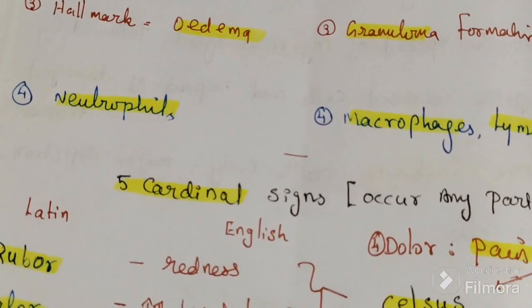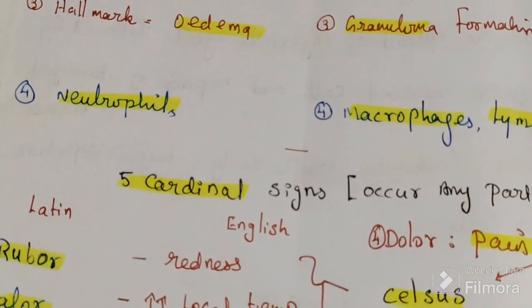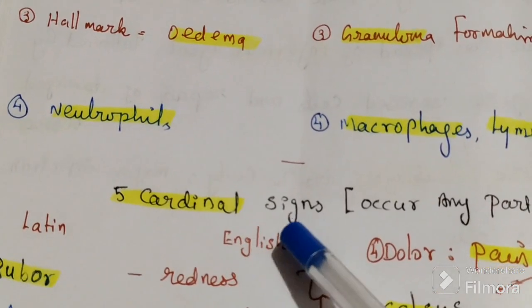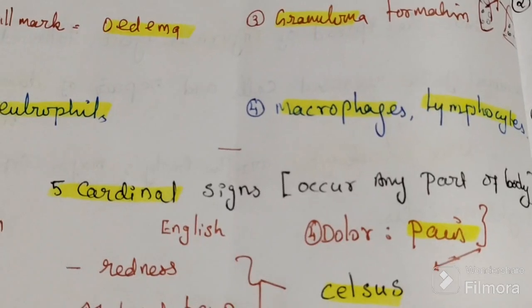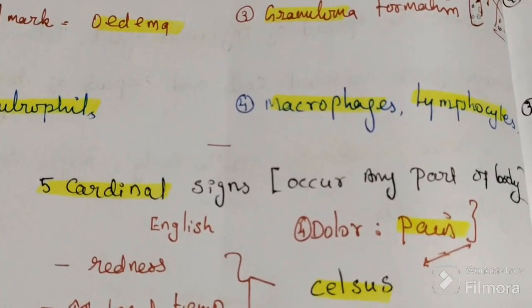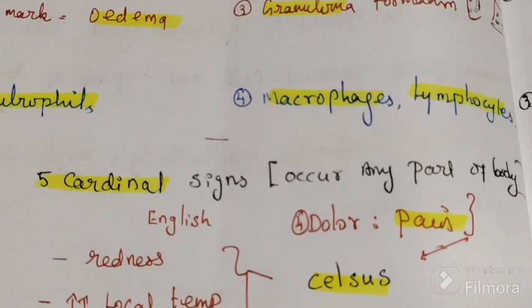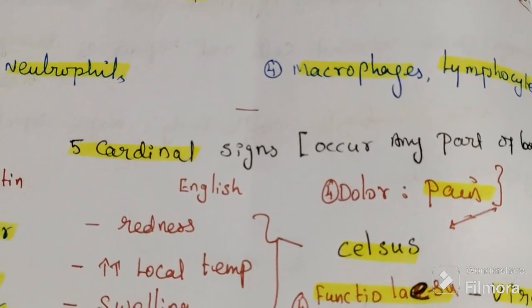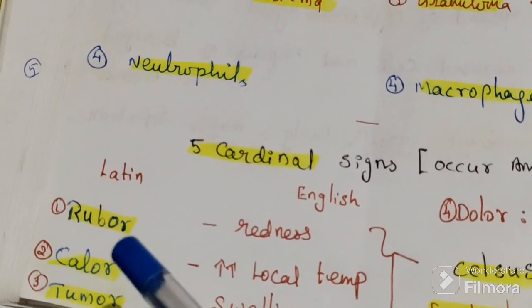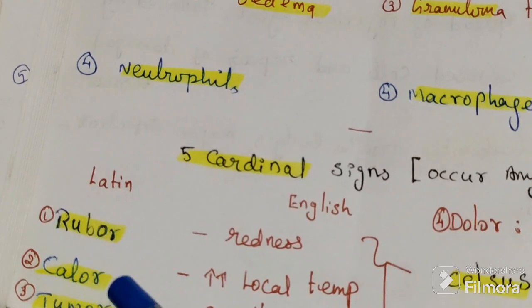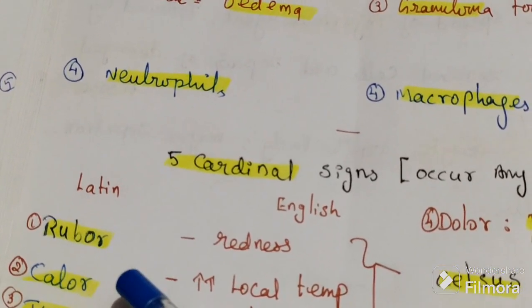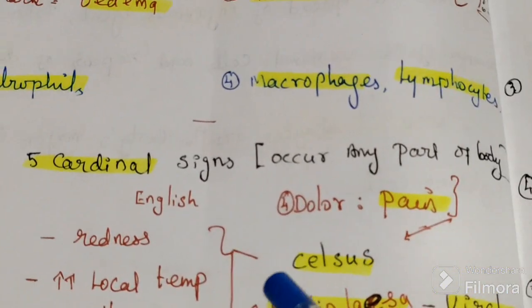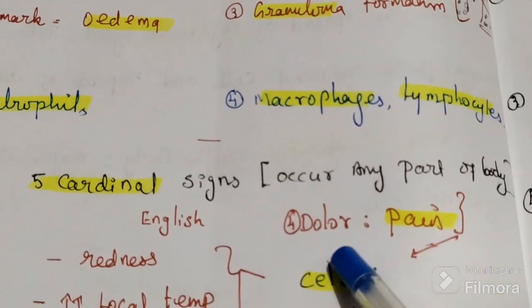Then acute inflammation has 5 cardinal signs. It can occur in any part of the body. The 5 cardinal signs: first one is rubor, calor, tumor, and dolor.